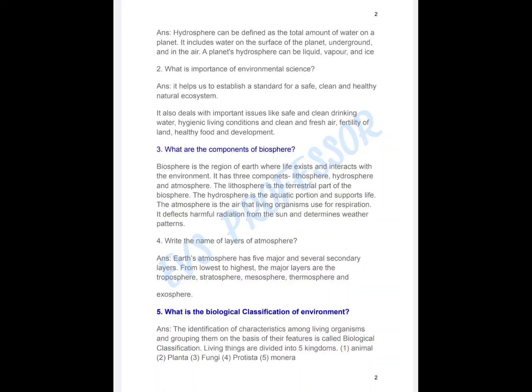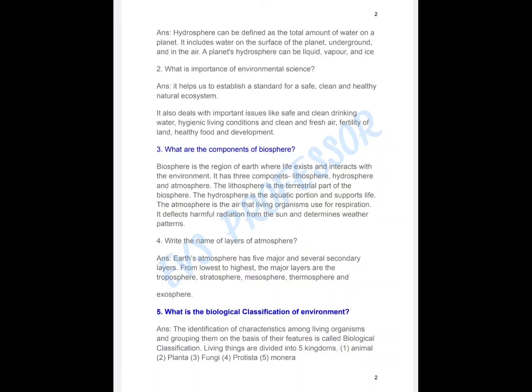4. Write the names of the layers of the atmosphere. ANS: Earth's atmosphere has 5 major and several secondary layers. From lowest to highest, the major layers are the troposphere, stratosphere, mesosphere, thermosphere, and exosphere.